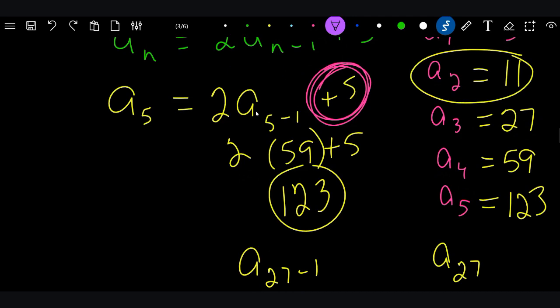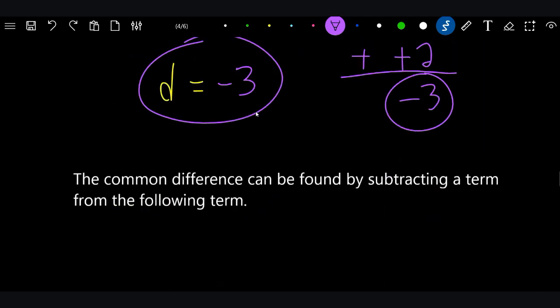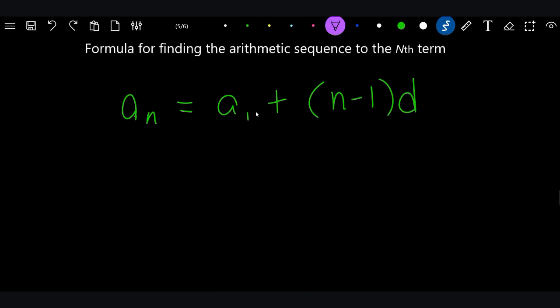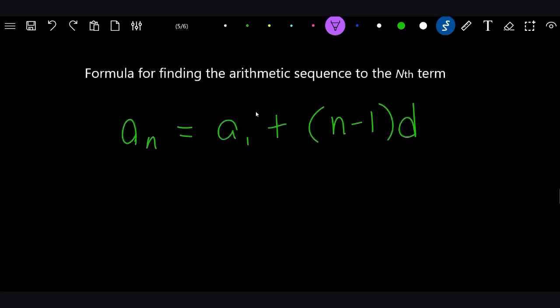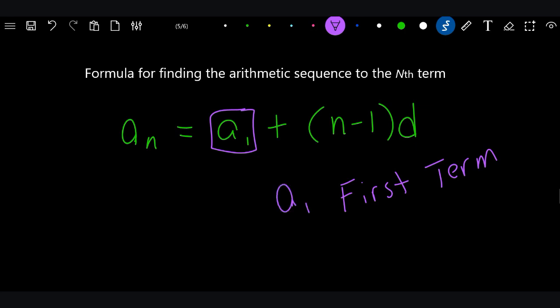Now, this one's a little bit more complicated because it's not just a simple arithmetic sequence. But in an arithmetic sequence, we don't have to have the previous term. We can use this cool little formula right here to tell us whatever number that we want to find. So this is on page 453. All right, let's go ahead and look down there, and let's talk about this formula real quick. This right here, this a sub 1, this is the first term. So you do have to know the first term in order to solve this. So you have to have that given information. I have to tell you the first term, okay?